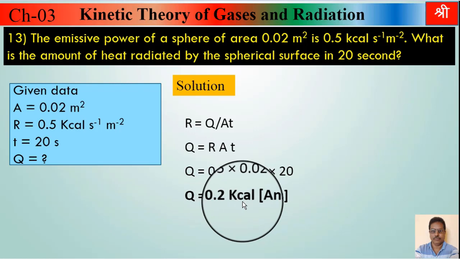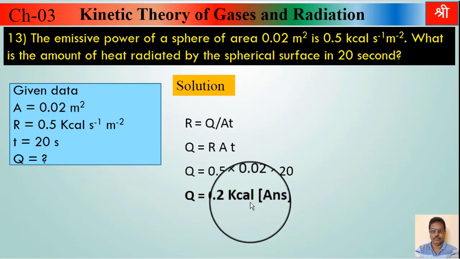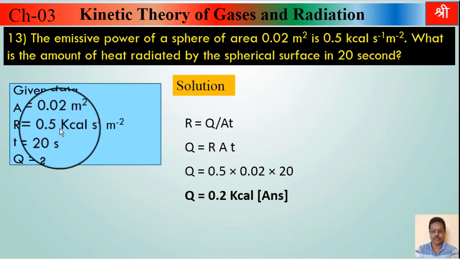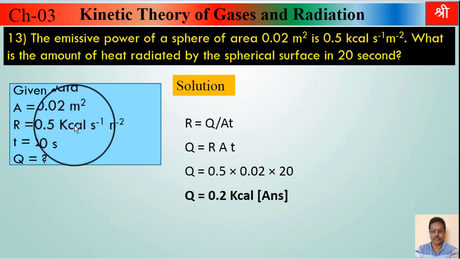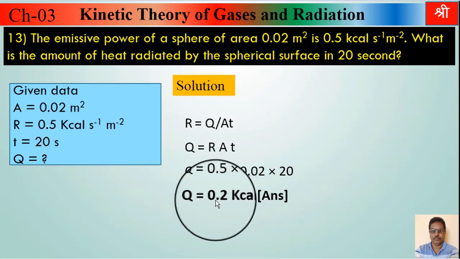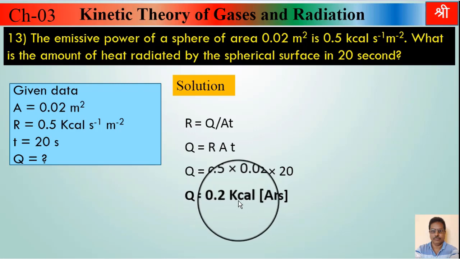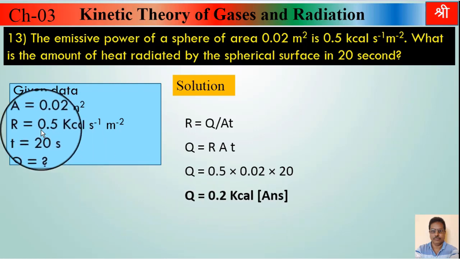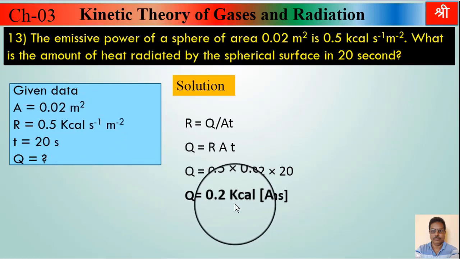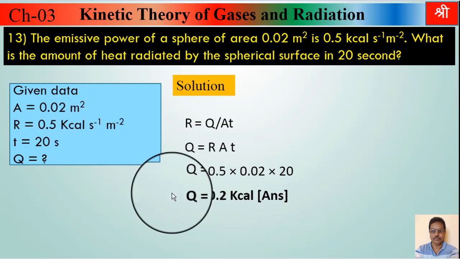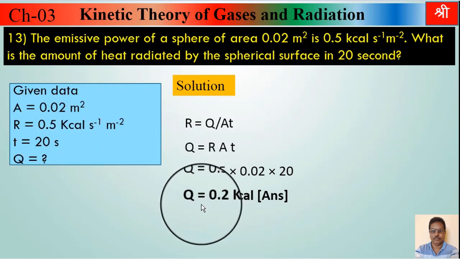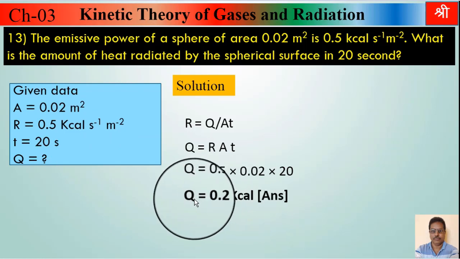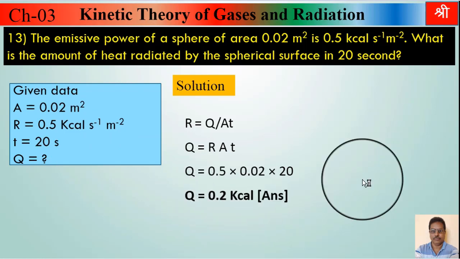Remember here the unit: we have written the unit of heat as kilocalorie because here emissive power is given in kilocalorie. If that emissive power was given in joule, then this final answer would also be in joule. But as they have given emissive power in kilocalorie, here we have taken the unit of heat as kilocalorie. If this was given in calorie, then we would have written the final answer in calorie.